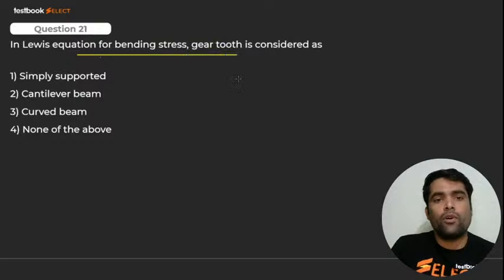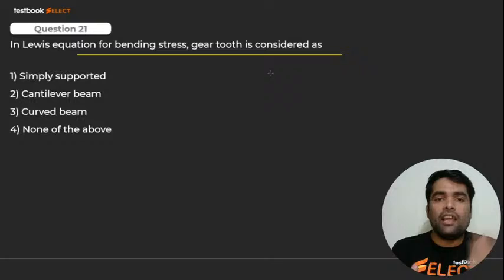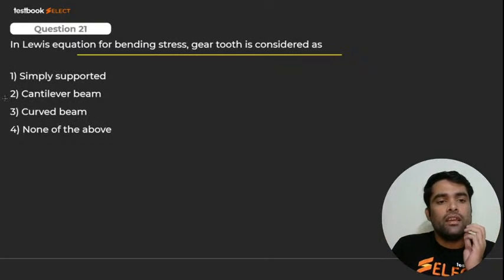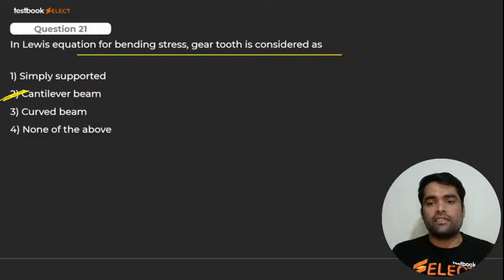Lewis equation for bending stress: the gear tooth is considered as what? When we are applying the Lewis equation on that, we are considering the gear tooth as a cantilever beam, my dear. What do we consider the gear tooth as? Cantilever beam. Very good. It is a cantilever beam. 96, 96. Yes.